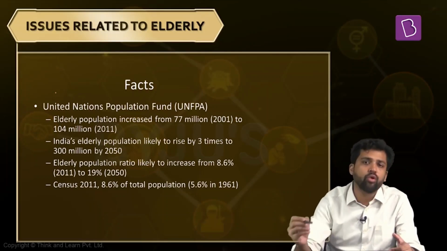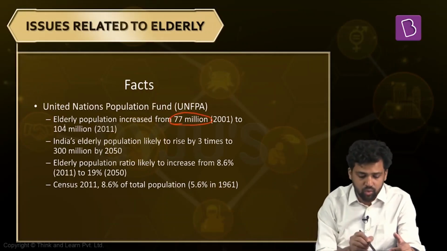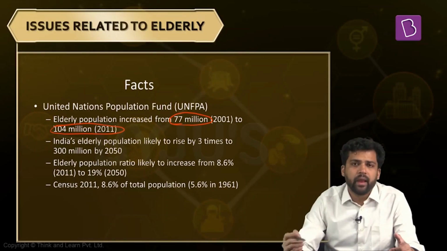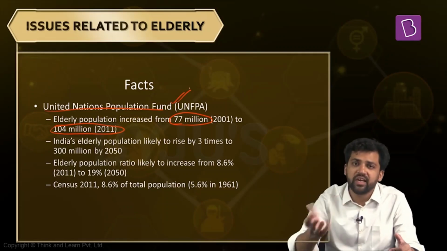So it has been observed that the elderly population has increased significantly over time. For example, in 2001, the elderly population was 77 million and it increased to 104 million in 2011. So these are the census data. And the United Nations Population Fund has estimated that the elderly population in India will increase 3 times to 300